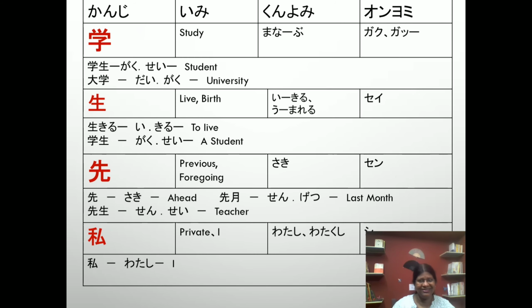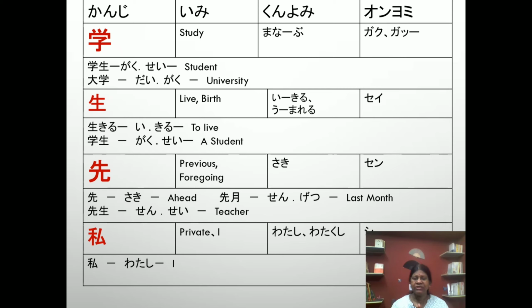Now it is kanji. The meaning of this kanji is study, kunyomi manabu, onyomi gaku. Gakusei, the gaku meaning student. Daigaku is university. Next kanji, meaning is live or birth: ikiru, umareru, onyomi sei.